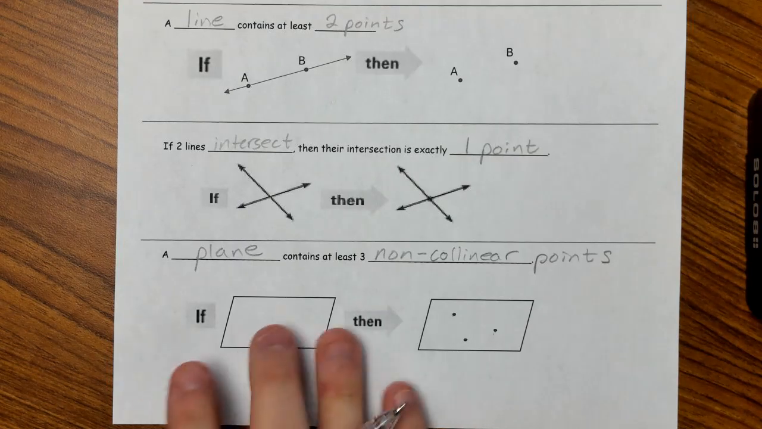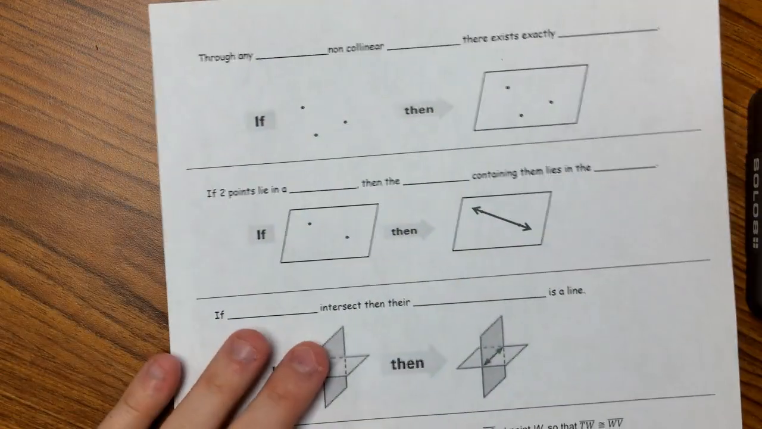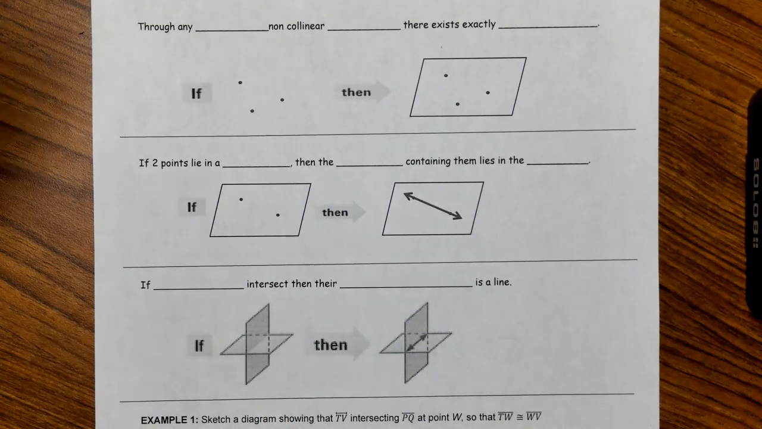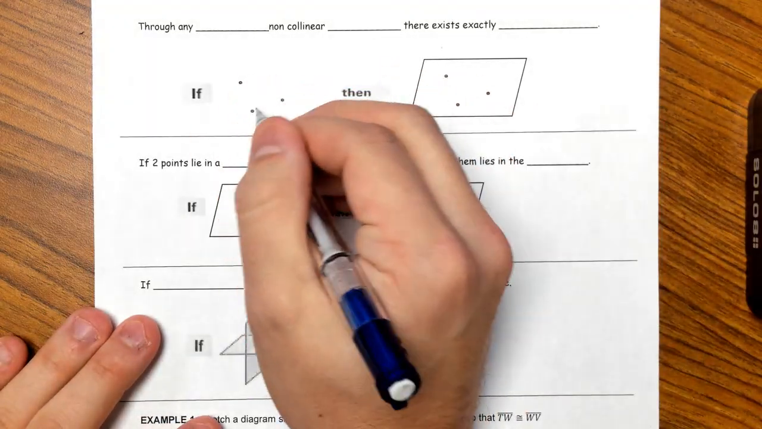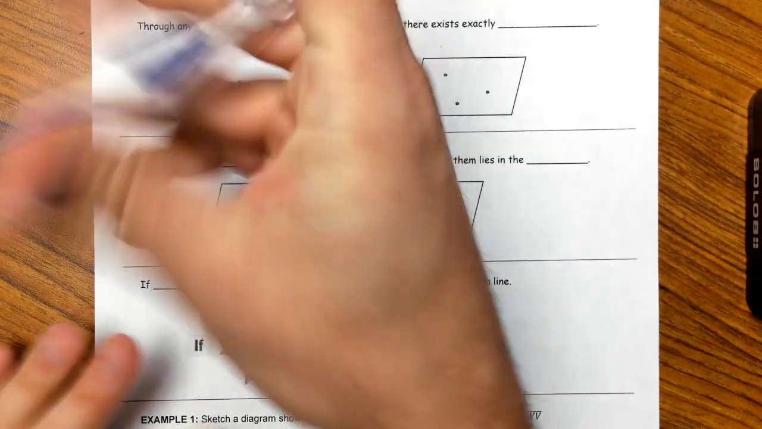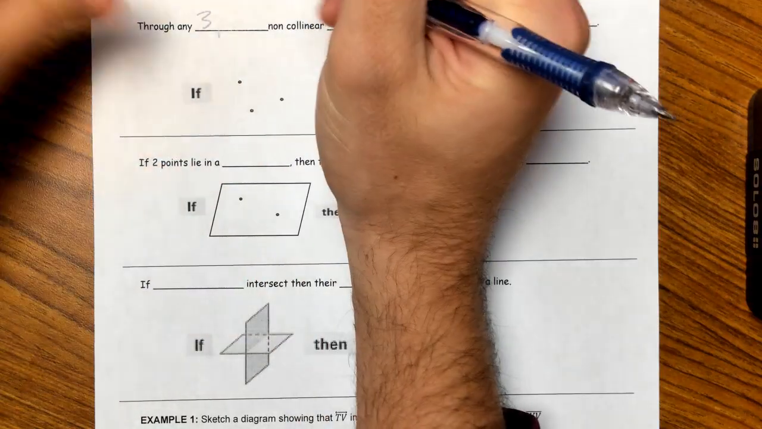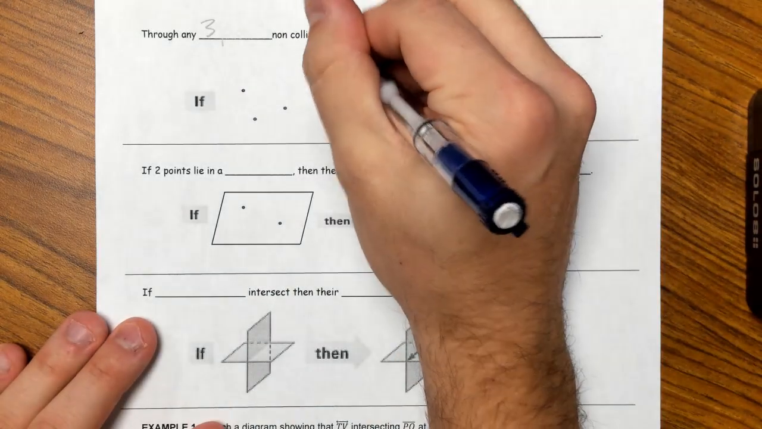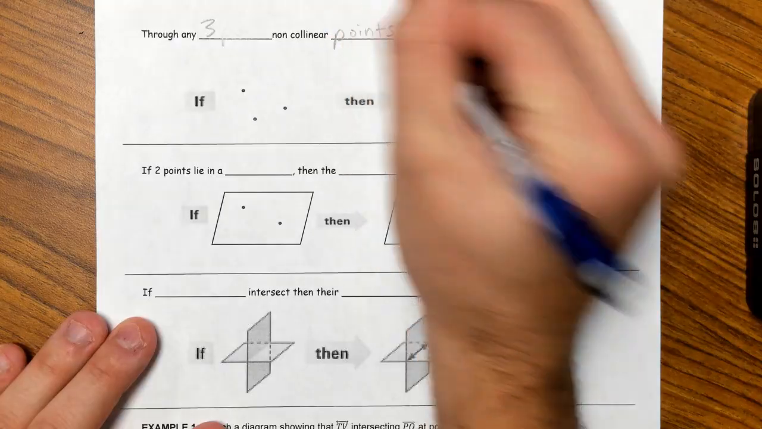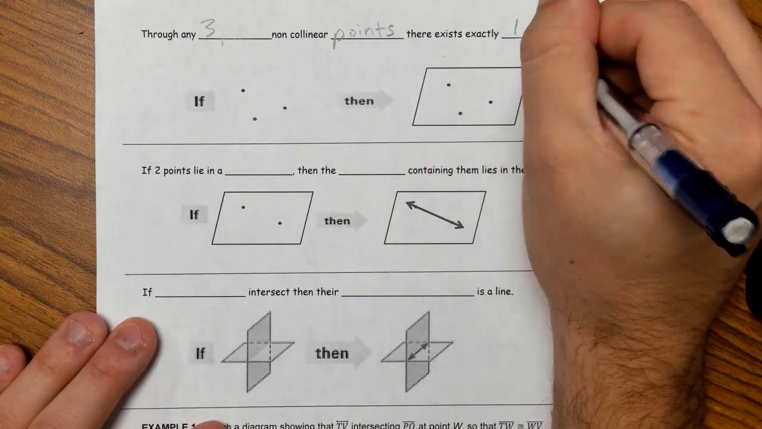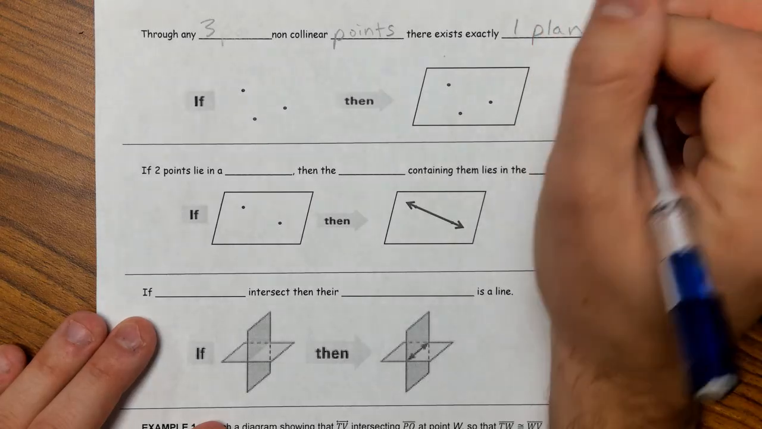Alright, let's go to the back side and continue on with the rest of these. So through any 3 points, sorry, it already has non-collinear right there. So through any 3 non-collinear points, there exists 1 plane.